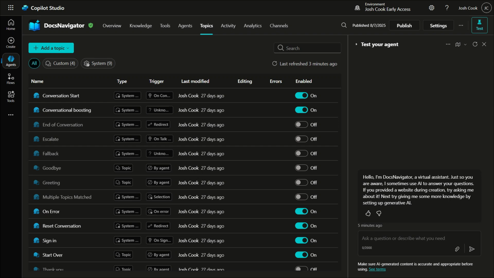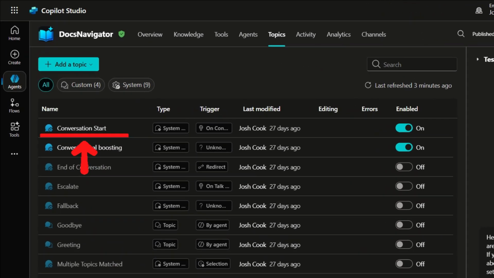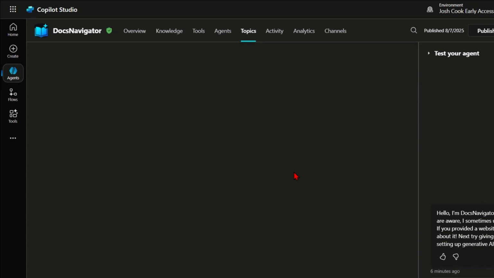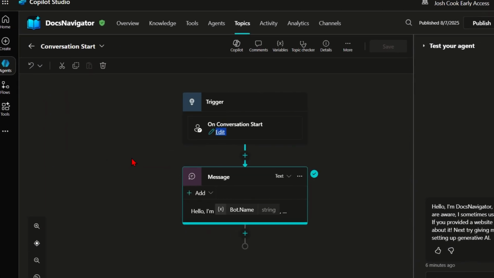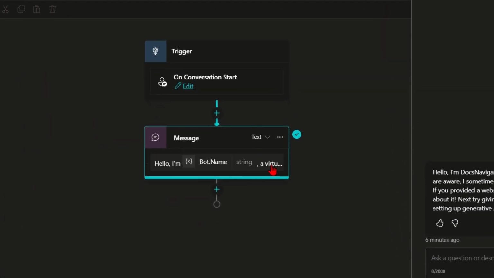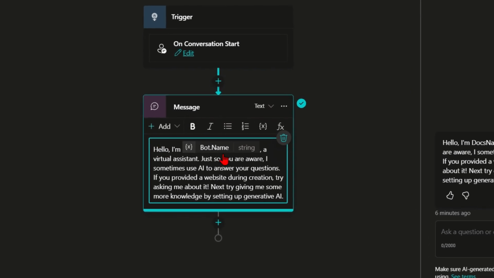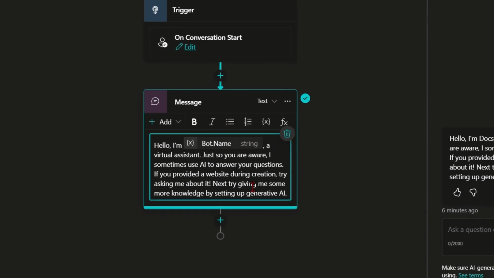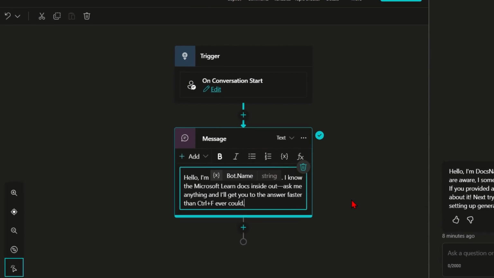All right, now we're going to modify the conversation start topic. This is going to give our agent a little bit more of a unique and polished feel. Right now, it's a pretty standard message. We're going to change this, and I'm going to add some variations as well. There's my first variation.